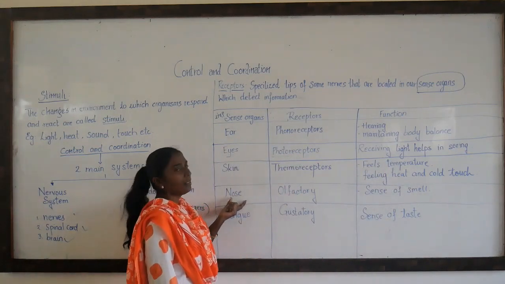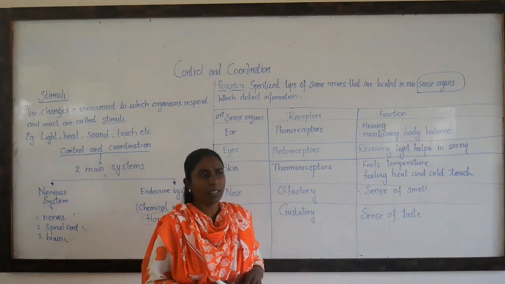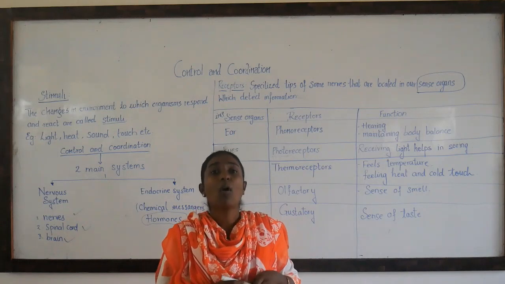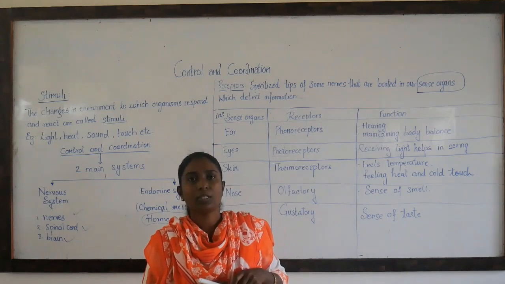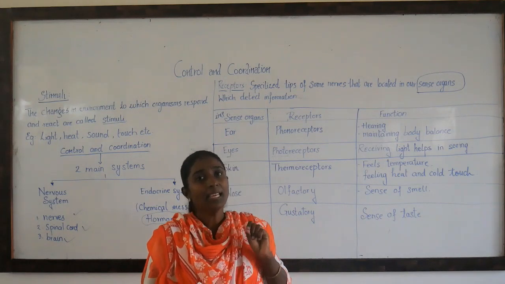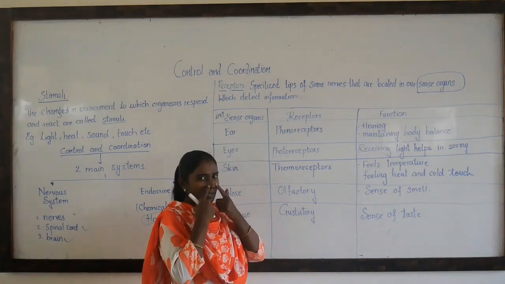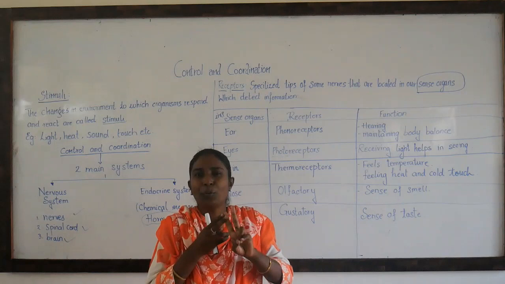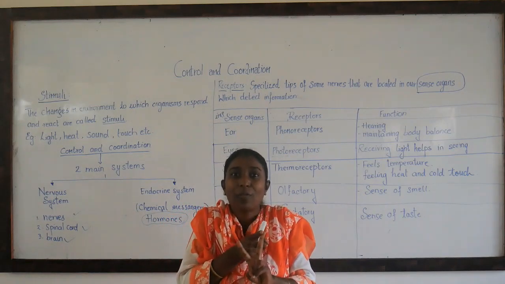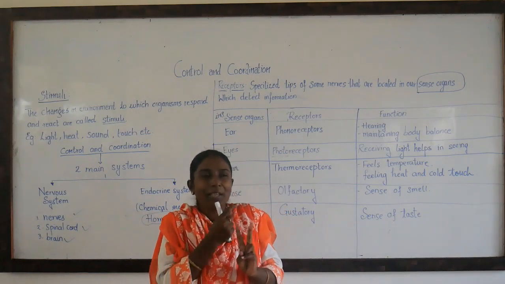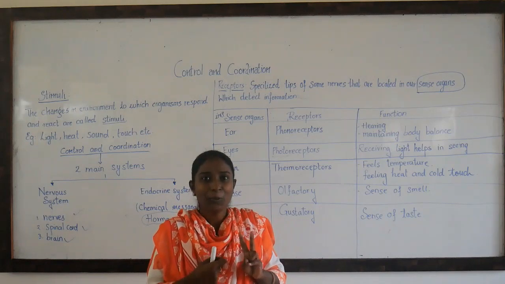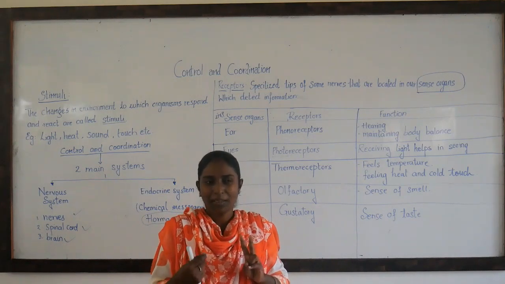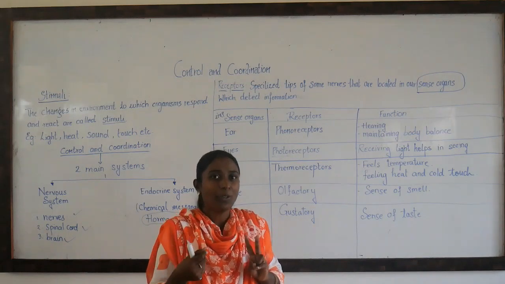The next one is the nose. Nose consists of receptors called olfactory receptors. Since the nose helps you to take the smell, smell can be of 2 types. One is just a smell and another is fragrance. When anybody applies scent and comes, you don't call it a bad smell, you call it a good fragrance. The same with an incense stick, what you call agarbatti.